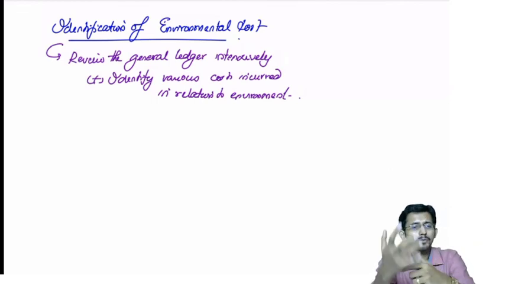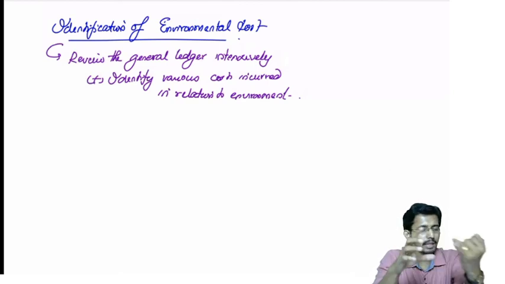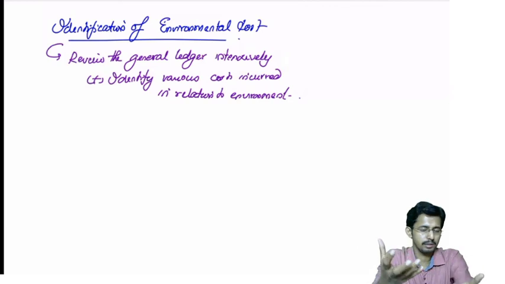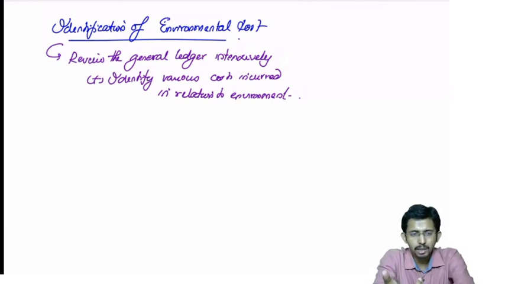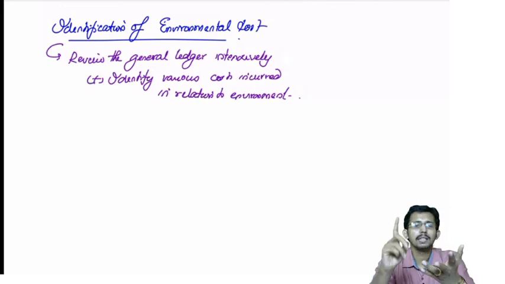There will be a lot of costs which are related to the environment, like setting up of pollution control equipment. It is an environmental cost, a cost for preventing environmental damages. Then the effluent treatment plant is an environmental cost.